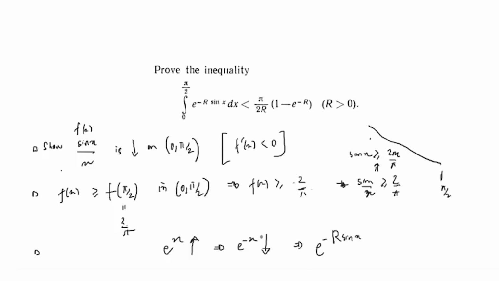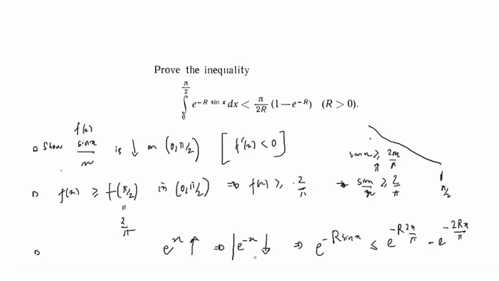Since it's decreasing and sine x is greater than 2x by pi, e to the power minus r sine x is what? It's greater than this, a is greater than b, so f of a is less than f of b. So it's minus r 2x by pi. This is e to the power minus 2rx by pi.